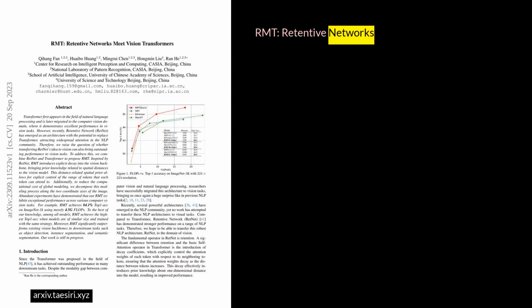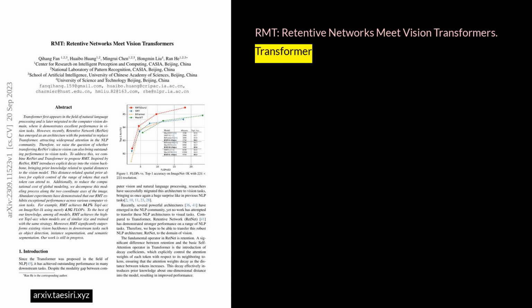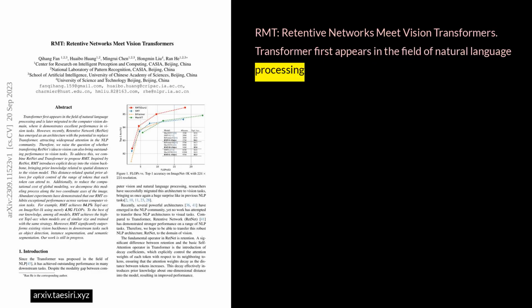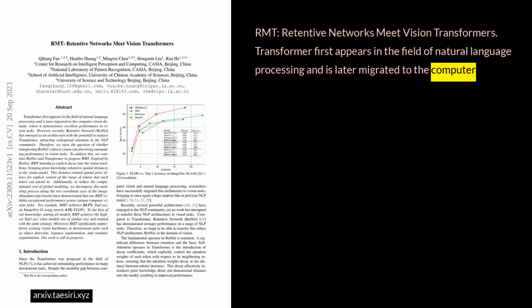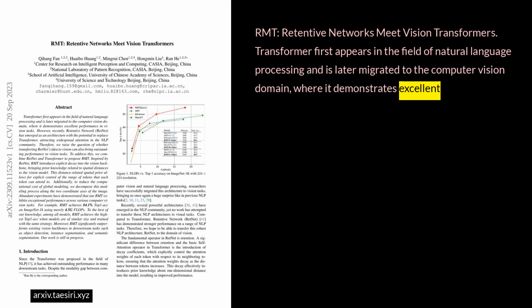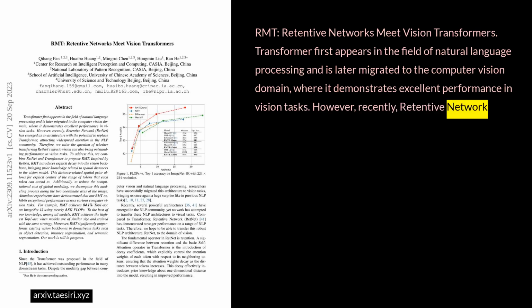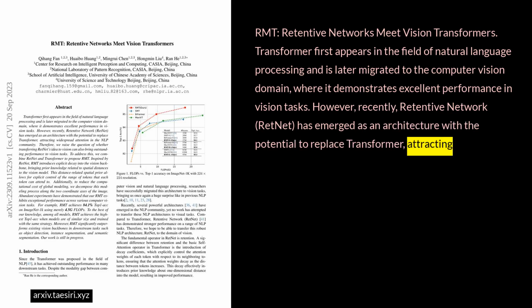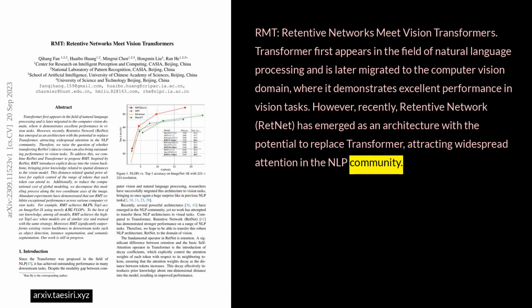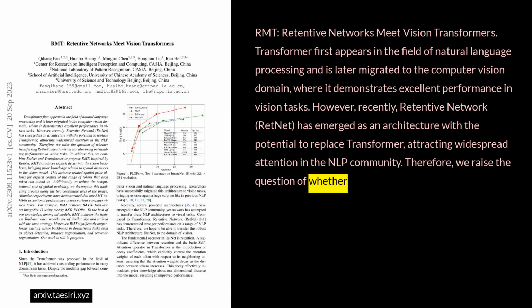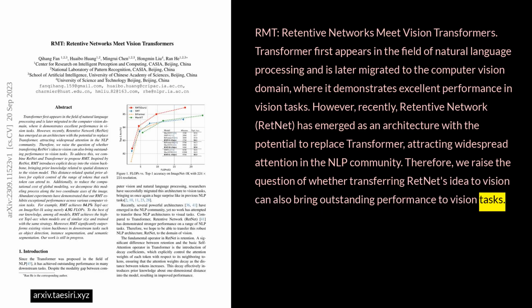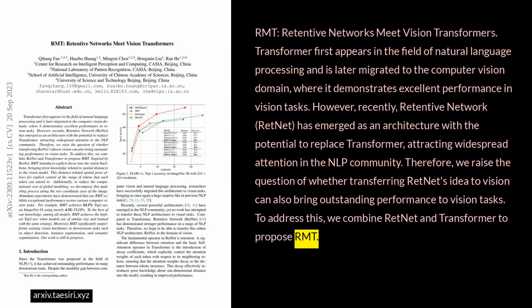RMT, Retentive Networks Meet Vision Transformers. Transformer first appears in the field of natural language processing and is later migrated to the computer vision domain, where it demonstrates excellent performance in vision tasks. However, recently, Retentive Network (RetNet) has emerged as an architecture with the potential to replace Transformer, attracting widespread attention in the NLP community. Therefore, we raise the question of whether transferring RetNet's idea to vision can also bring outstanding performance to vision tasks. To address this, we combine RetNet and Transformer to propose RMT.